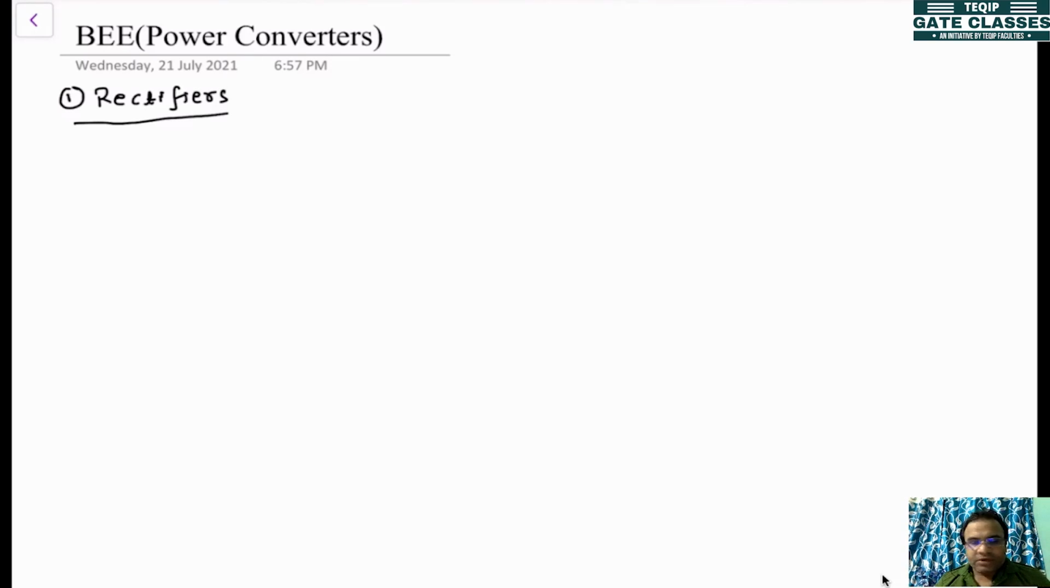So rectifiers are of different kinds. First of all, let's define what a rectifier is. A rectifier is a circuit which converts AC supply to DC. An AC signal means you have a sinusoidal signal, but it will be converted to a DC, which will be a constant magnitude. That is the main purpose of designing rectifiers.